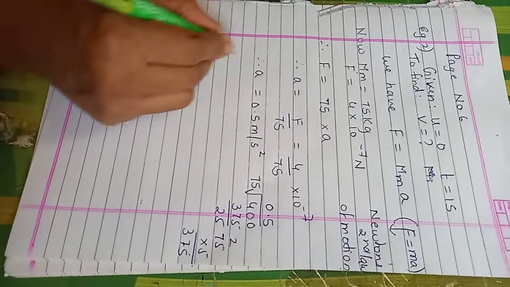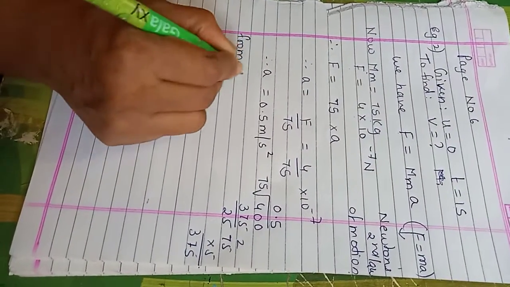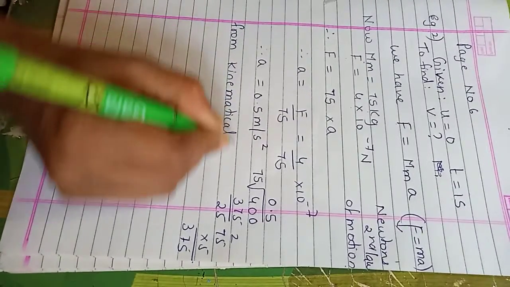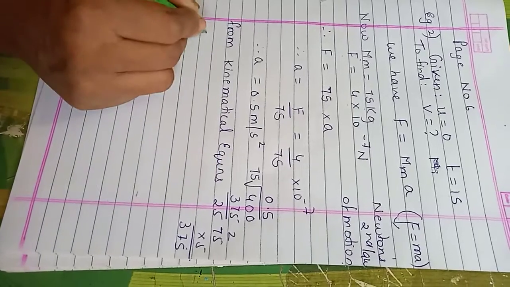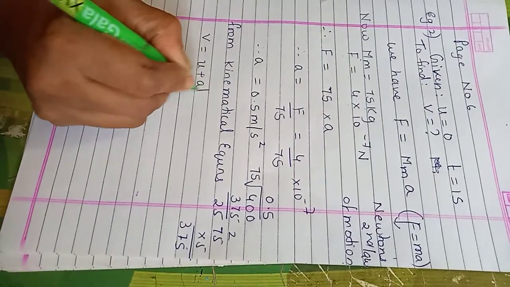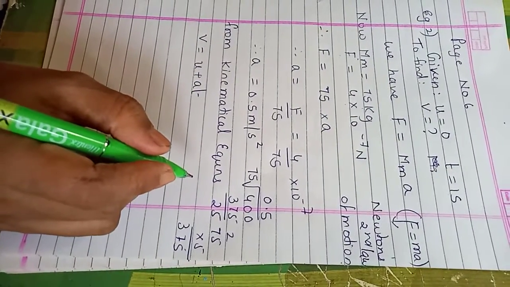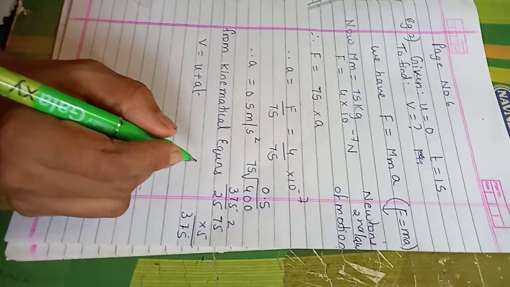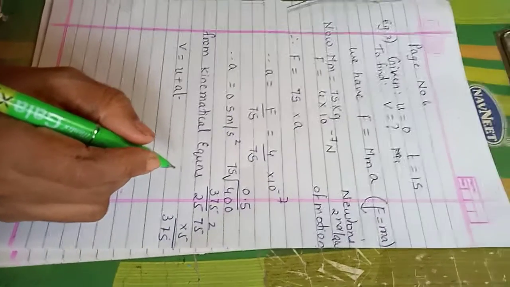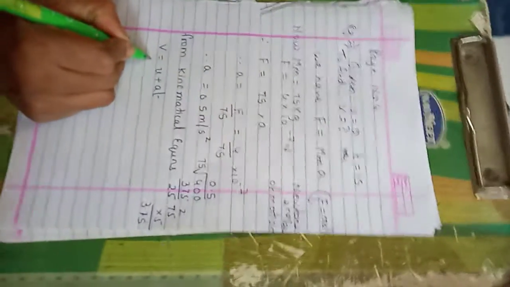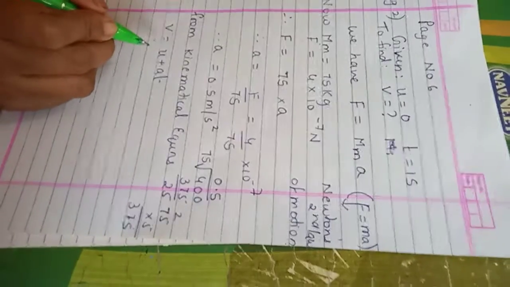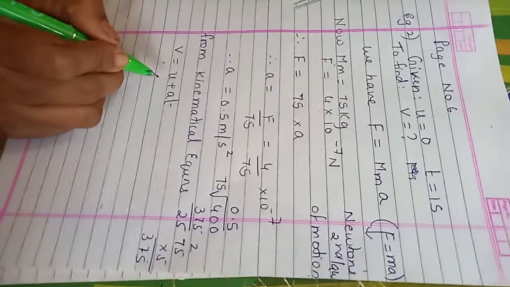Why do we need acceleration? Now, from the kinematical equations you have learnt at school level, children, they are called kinematical equations. They are V is equal to u plus at, S is equal to ut plus half at square, and V square is equal to u square plus 2as. These are the three important kinematical equations. V is equal to u plus at, which I will be using now. V square is equal to u square plus 2as. And S is equal to ut plus half at square.